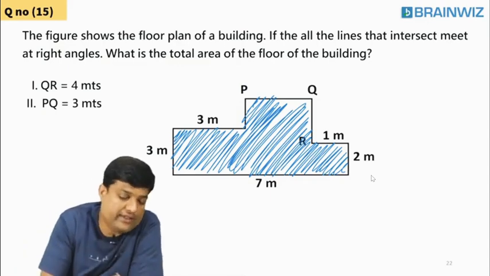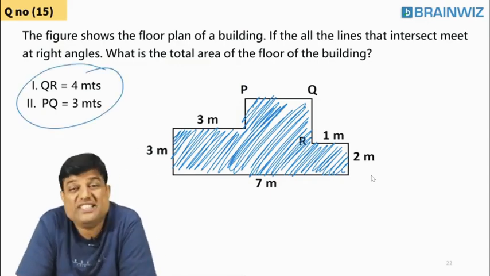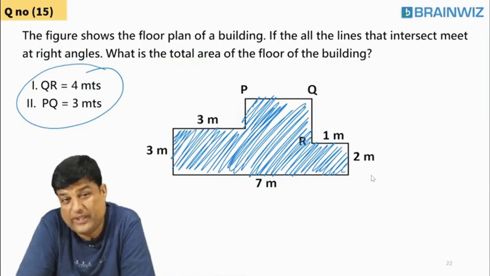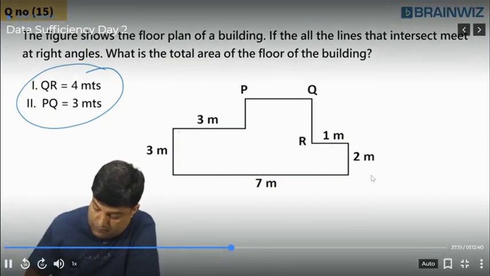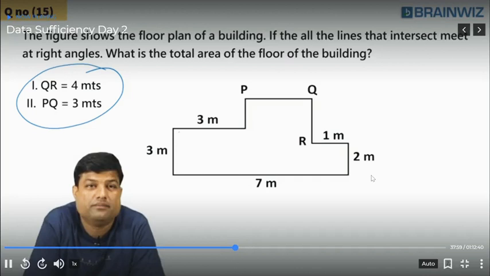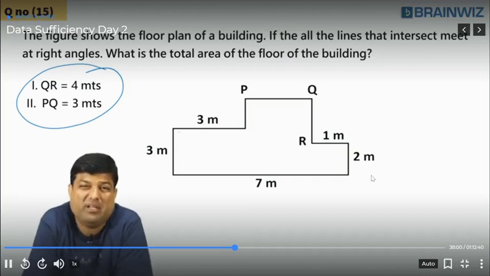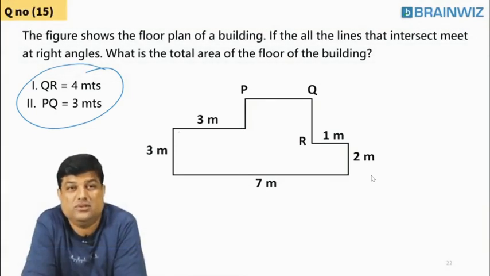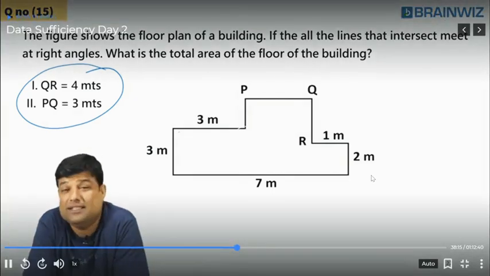Infosys has given 2 hints to you. Which hint is sufficient to answer the question? Both are required. Good, good. We can't say the answer with this.